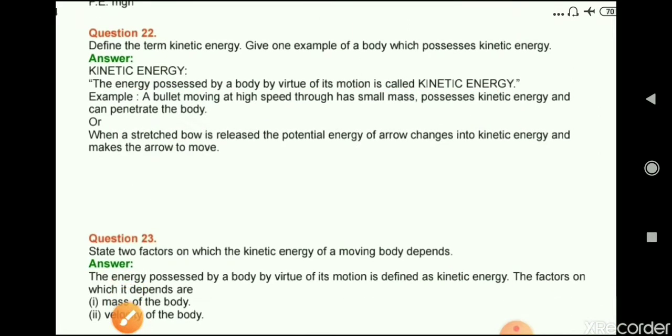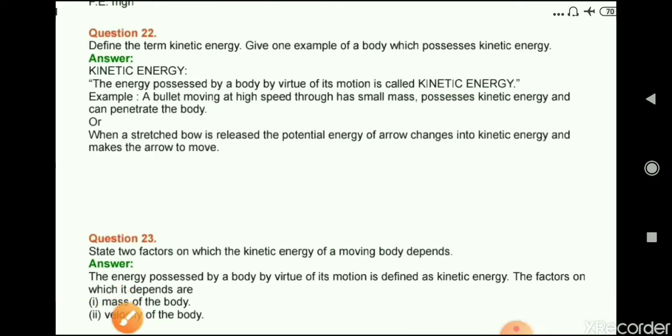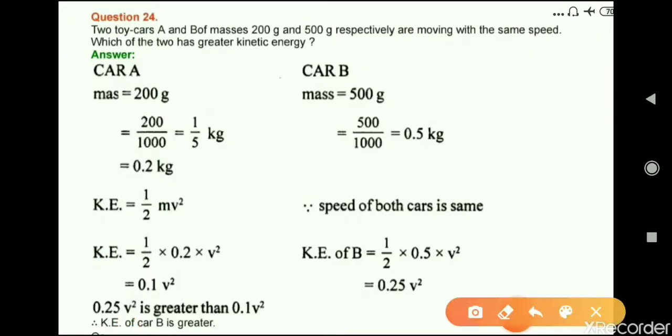Question number 23. State two factors on which the kinetic energy of a moving body depends. So the answer is, the two factors are the mass of the body and the velocity of the body. Okay. Now next question. Question number 24.